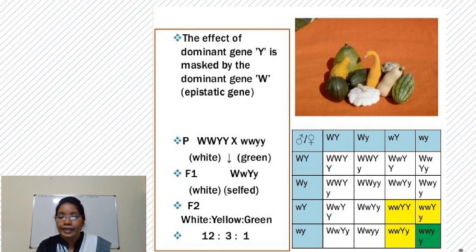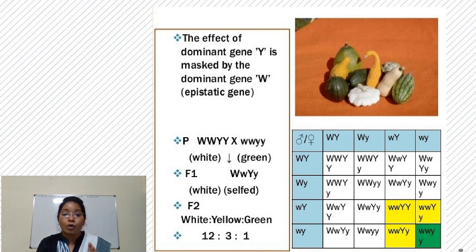Yellow color is due to capital Y. There are three varieties with capital Y: small w, capital Y, capital Y, and small w, capital Y, small y. Whenever small w is present with capital Y dominant, it expresses yellow color. So here three are yellow, and the only recessive offspring, that is small w, small w, small y, small y, is green.